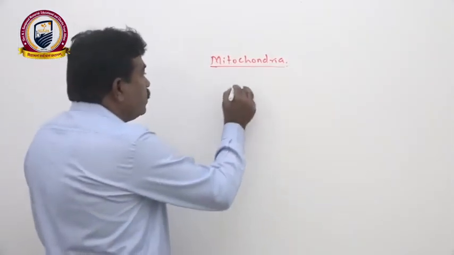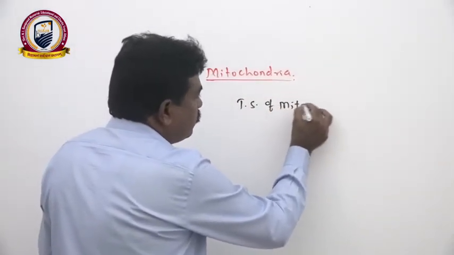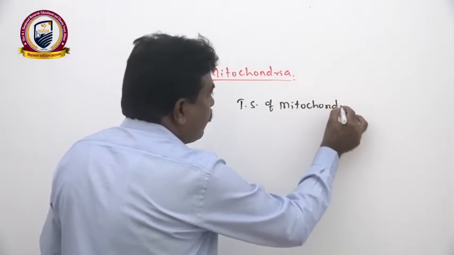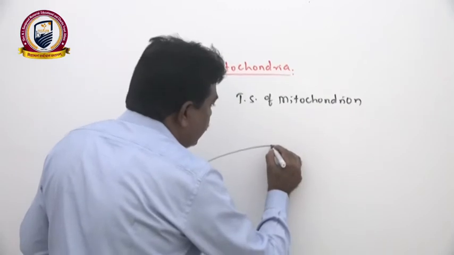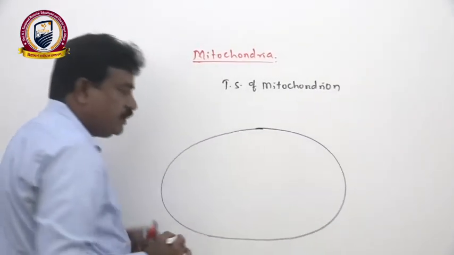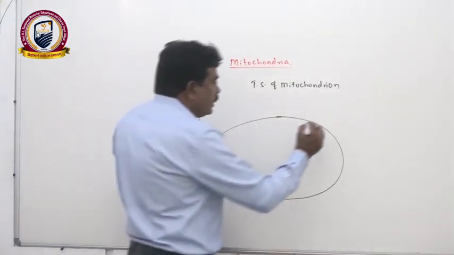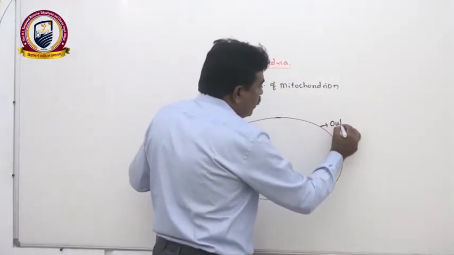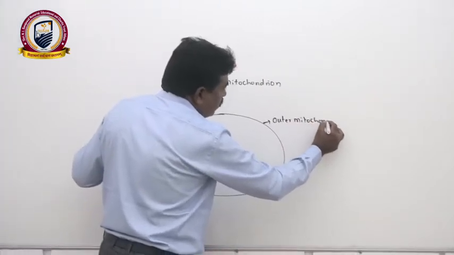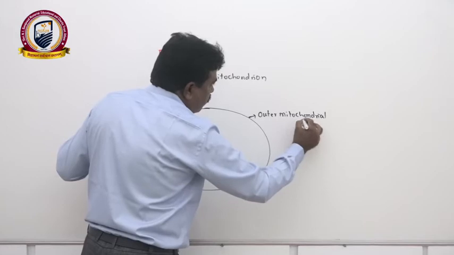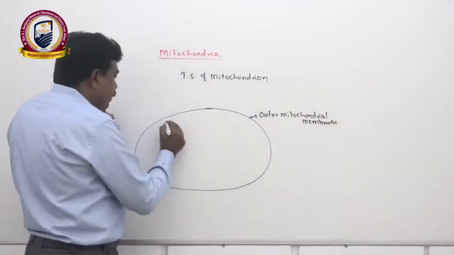If you take a transverse section of a mitochondrion, basically it is an egg-shaped or rod-shaped structure bounded by two membranes, that is the outer mitochondrial membrane and the inner mitochondrial membrane.